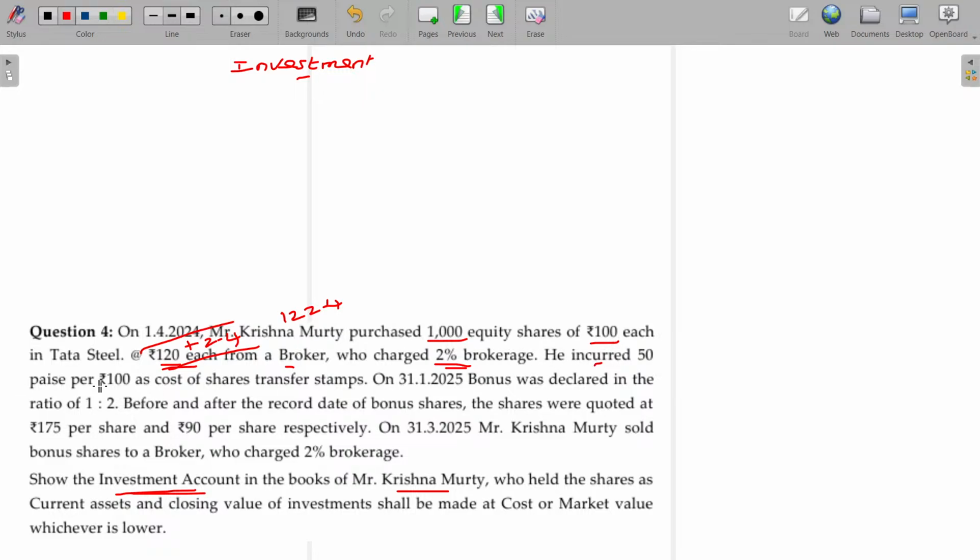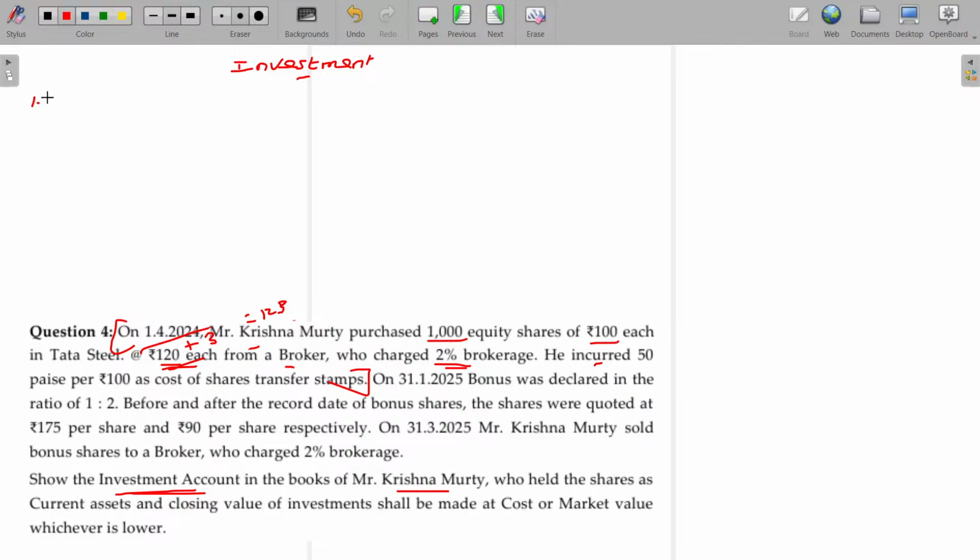He incurred another 50 paise per 100 as cost of share transfer stamps. You have to add another 0.5. Otherwise, 2.5%, you can make it 2.5%. 2% plus another 50 paise. So then the value being 3 rupees, 123 is the purchase price. Clear?